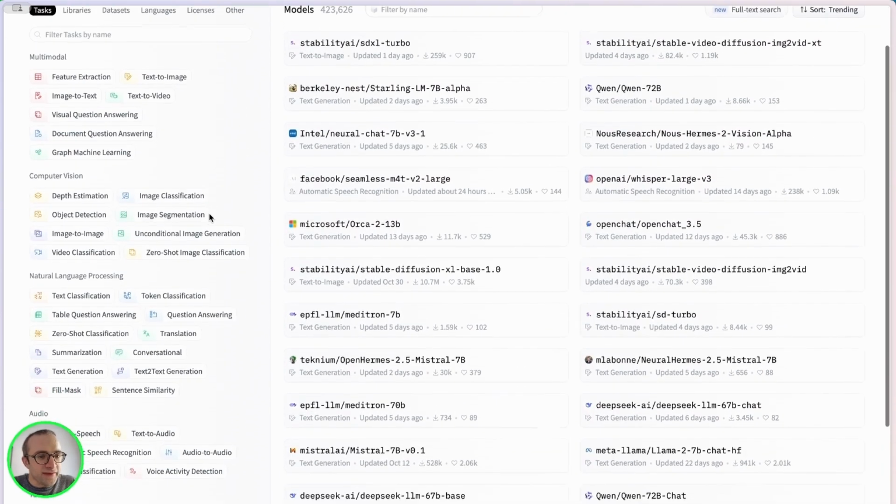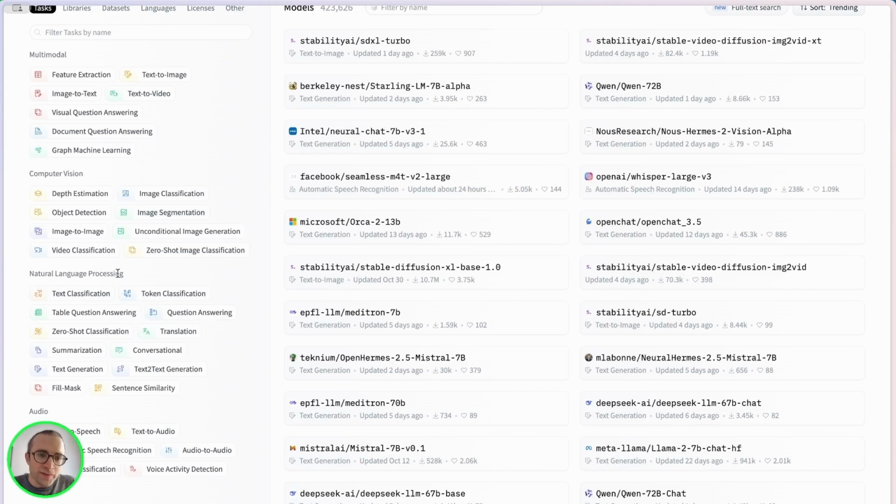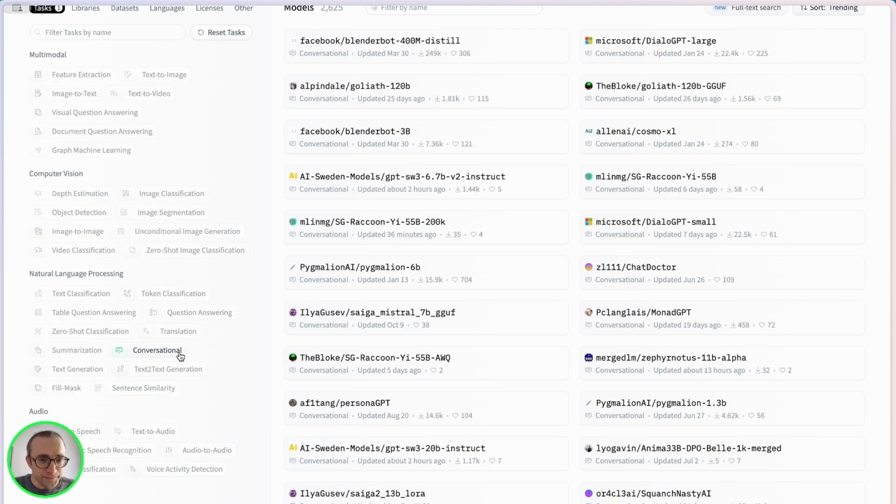What we want is something along natural language processing, and this is the first thing we need to pay attention to, because the kind of work we need depends on what task we choose here. It's not the same to select translation as to select summarization. Ideally, we want to pick the best model for our job. In my case, for example, I would like to have something to chat with, so I will pick conversational.